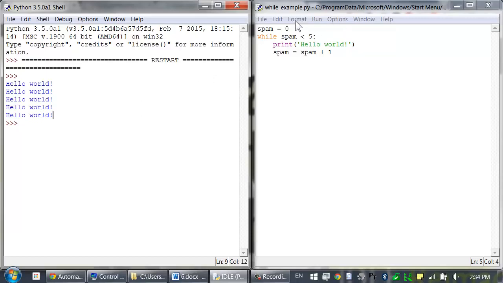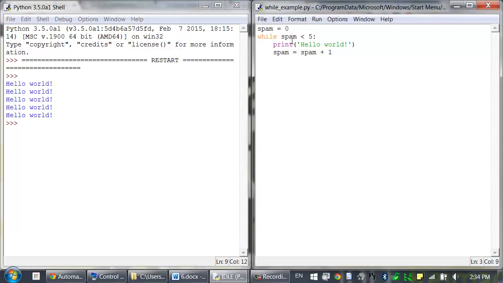This is because spam starts off as 0, and as long as the condition spam < 5 is true, the while loop will keep looping. Inside the while loop, the spam variable is increased by 1, and at the end of the loop, the execution jumps back to the start of the while statement and rechecks this condition, and if it's still true, it enters the block again. So this is why the block runs 5 times, because after the 5th time, spam is set to the value 5, and the while loop's condition, 5 < 5, would then be false, so the execution just continues on with the rest of